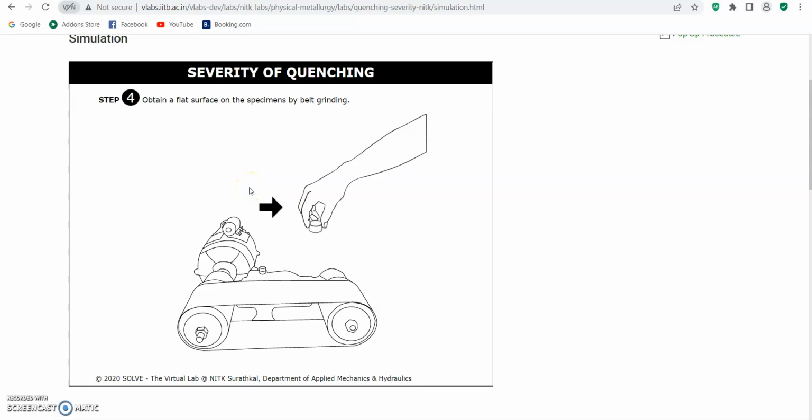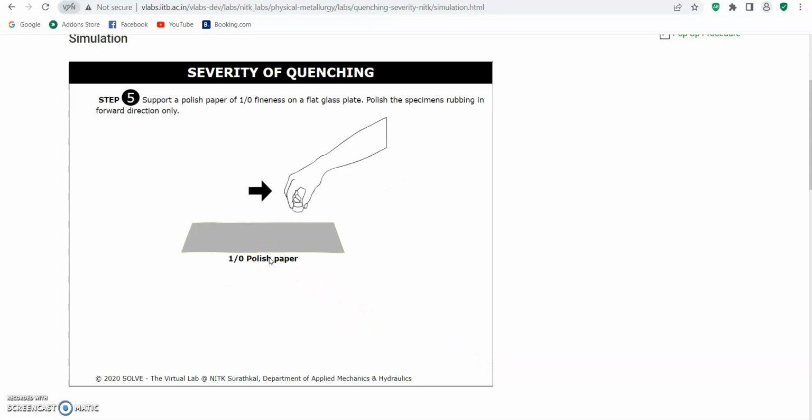The next step is to obtain a flat surface on a specimen by using a belt grinder. Okay, let's move to the next step: support a polishing paper of 1/0 fineness on a flat glass plate and polish the specimen, rubbing in the forward direction only.